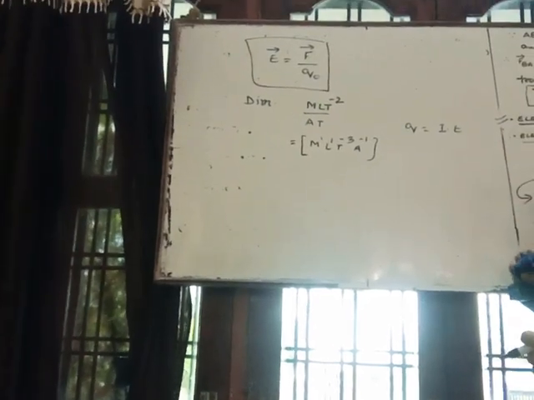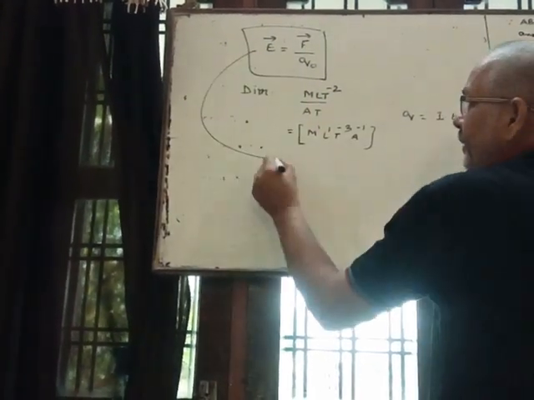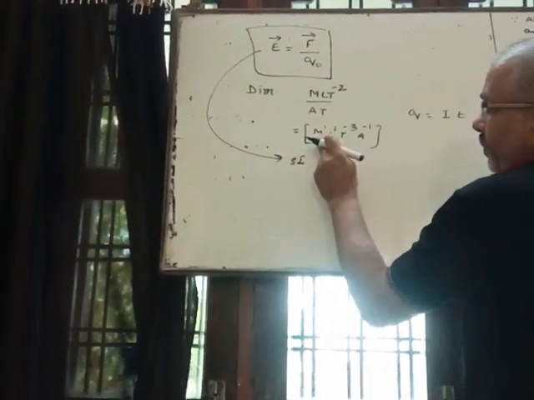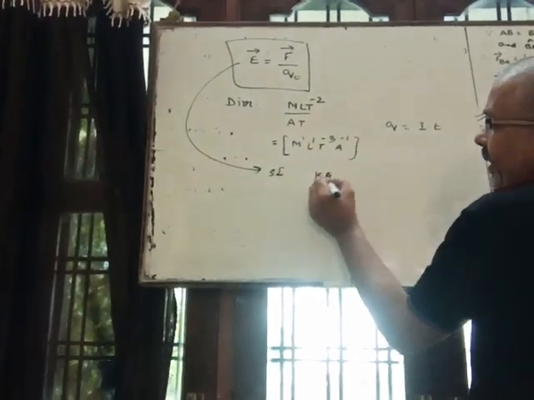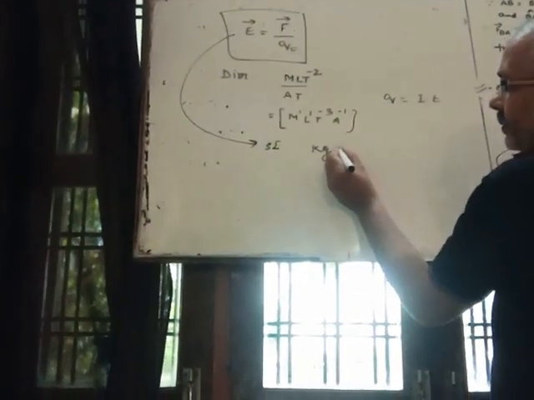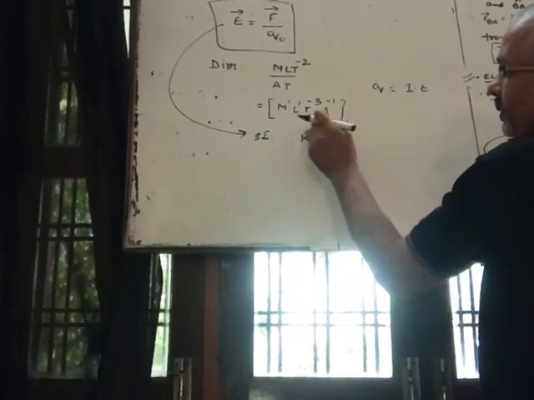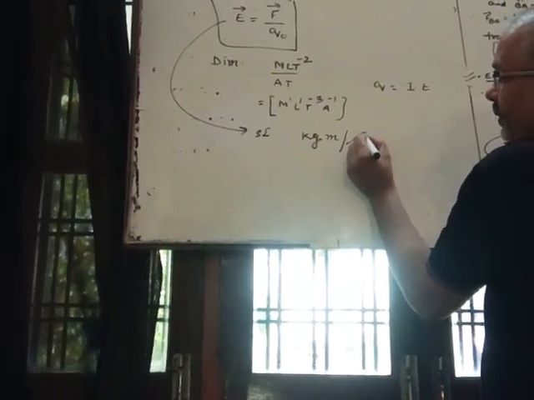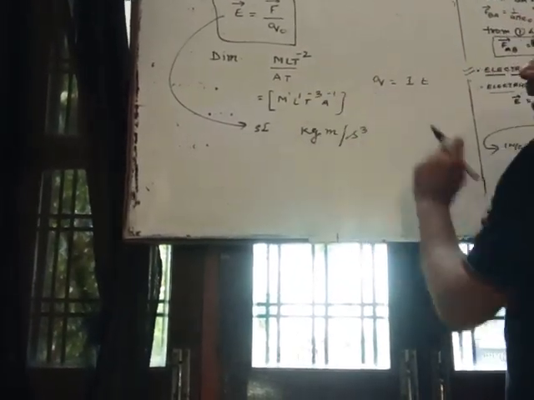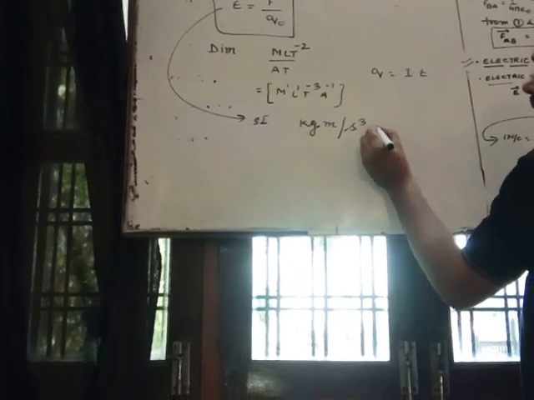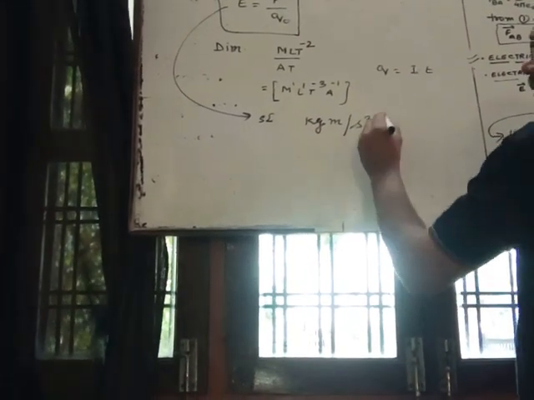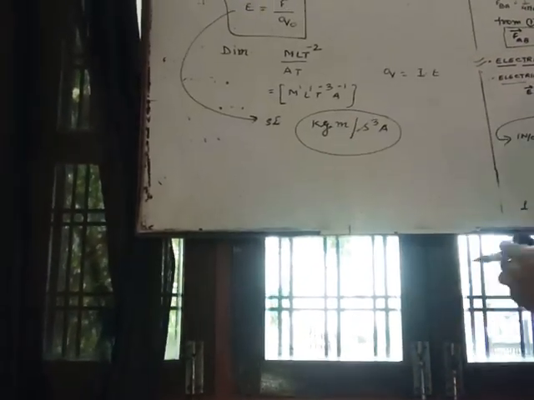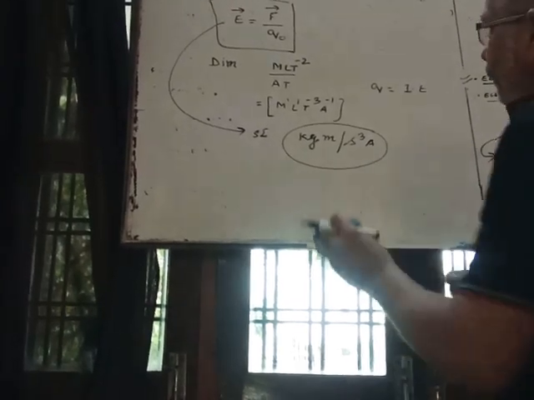What are the fundamental units of EFI? See here, in SI, mass is kg, length is meter, time is second cube, and current is ampere. This is the fundamental SI unit of EFI.